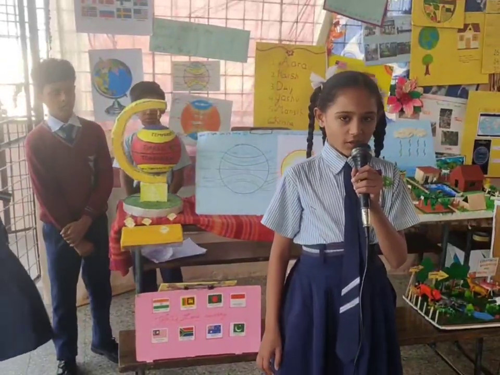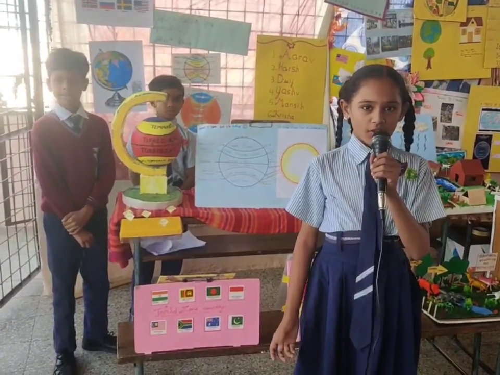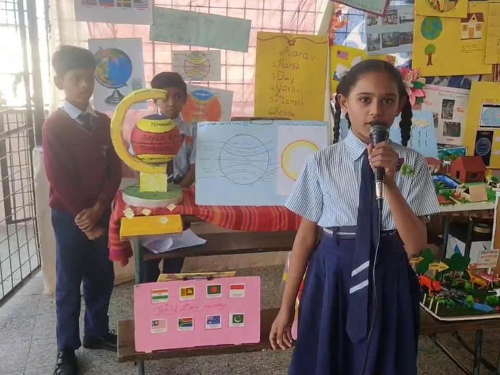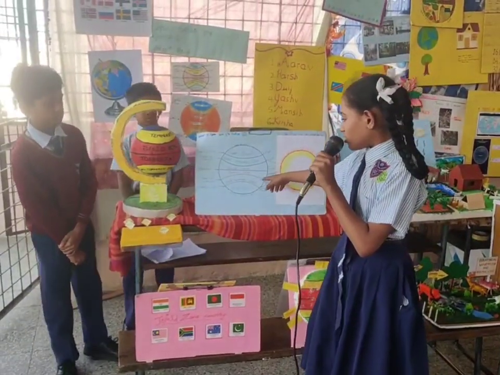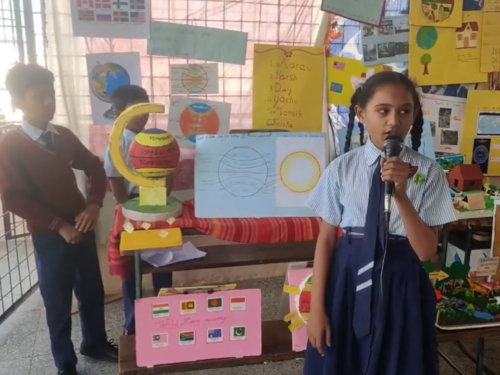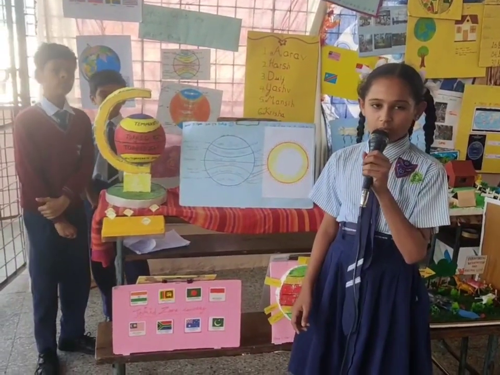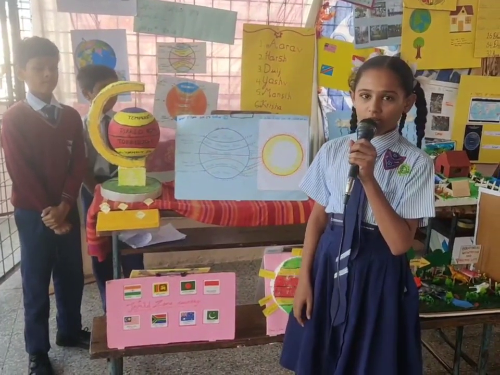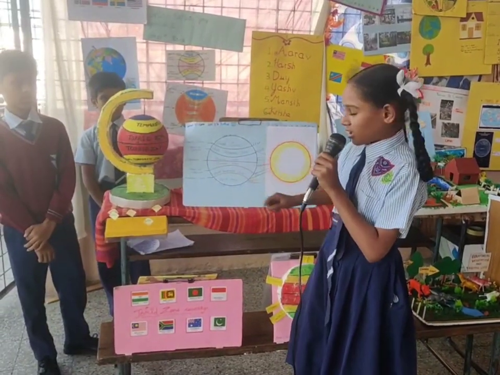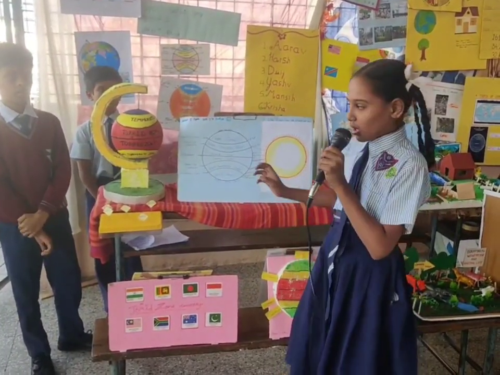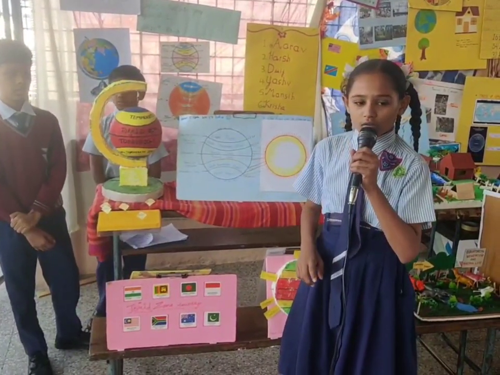Now I would like to share with you about the north temperate zone. Our planet Earth is divided into different heat zones based on how much sunlight they receive. The north temperate zone is one of these important areas. The word temperate means moderate climate, not super hot like the areas near the equator and not freezing cold like the North Pole.